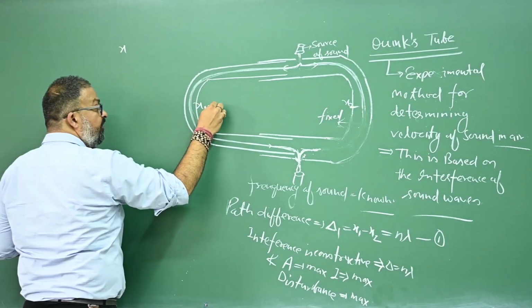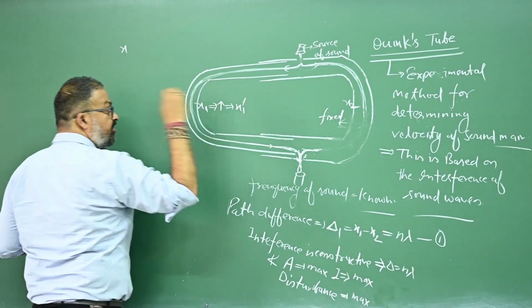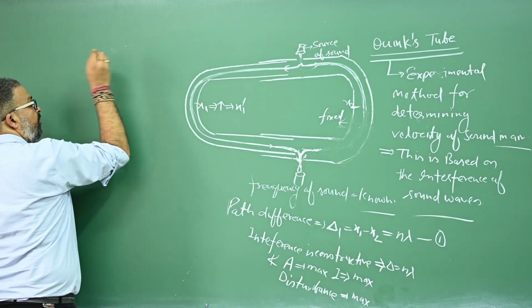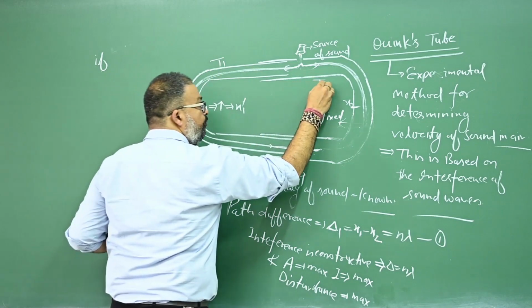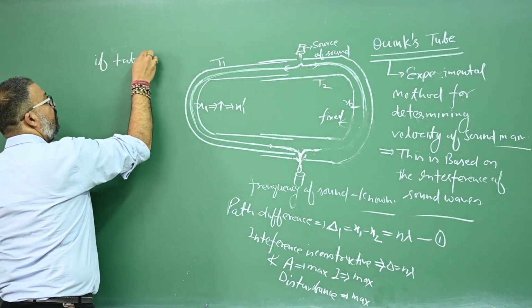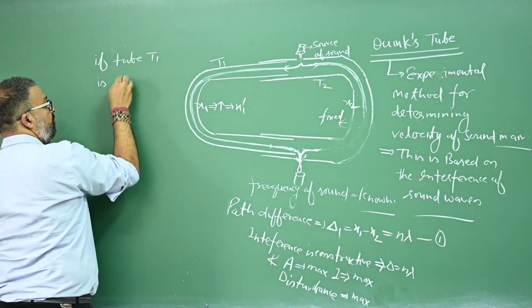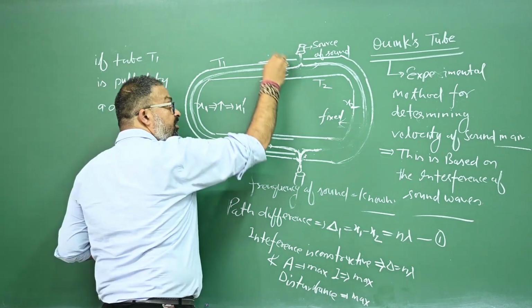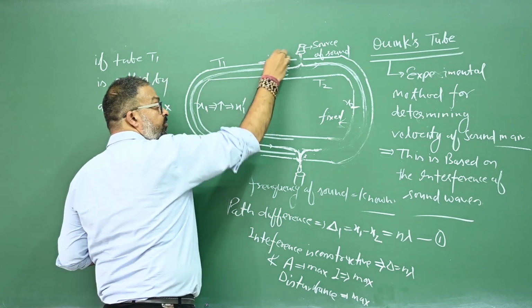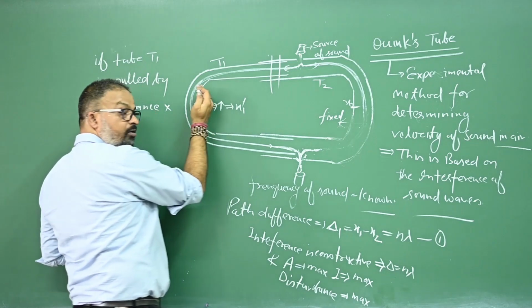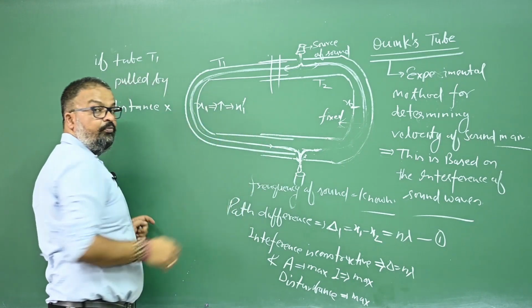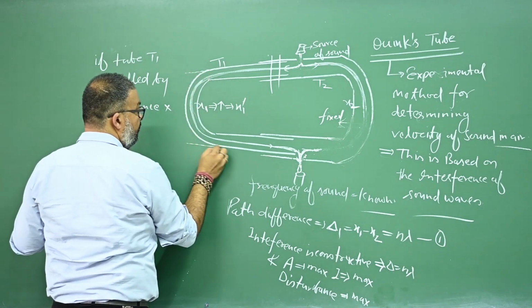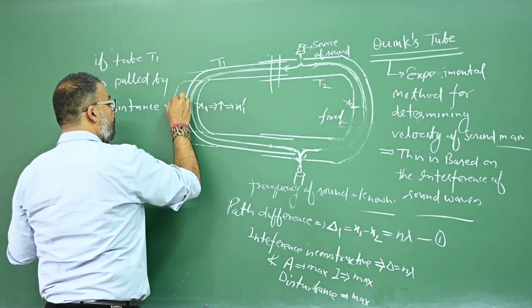This x1 will increase, and let's say it will become x1 dash. Right? I'm saying if, let's say this is tube T1 and this is tube T2, if tube T1 is pulled by distance x, then what will happen? This tube is pulled by a distance x. So this part x will increase, this part x will increase in both the sides. That means this tube will be somewhat like this. This will be the tube.